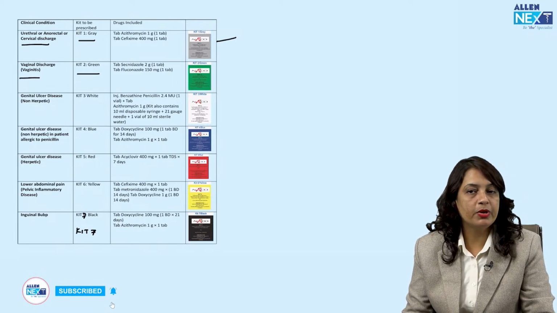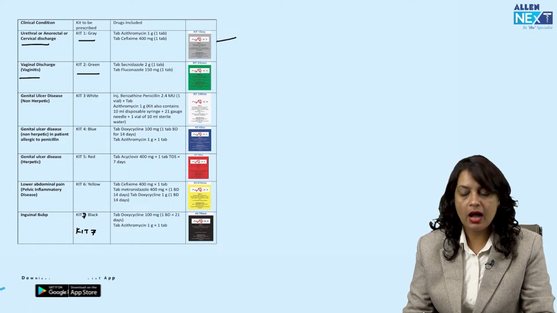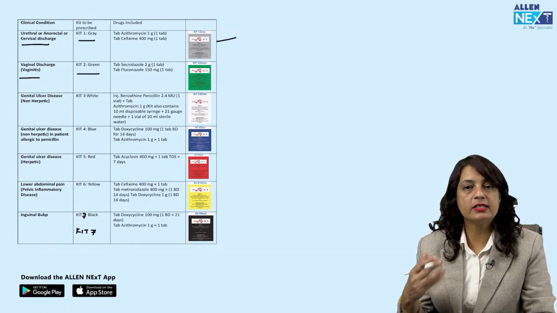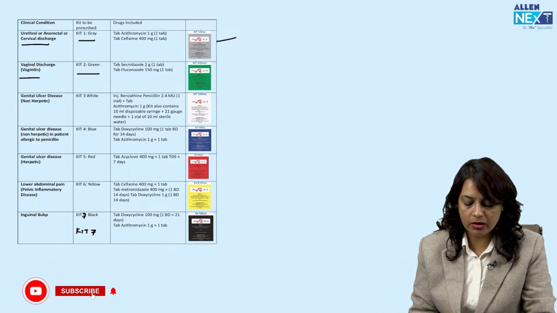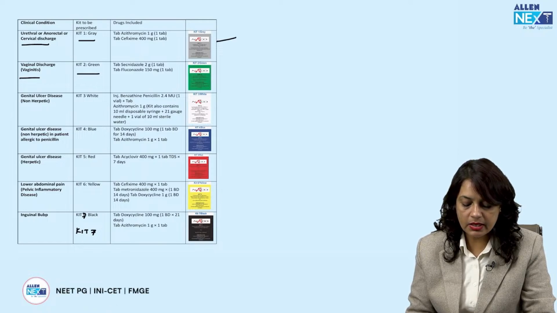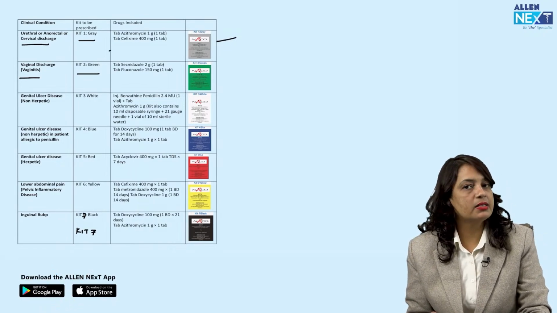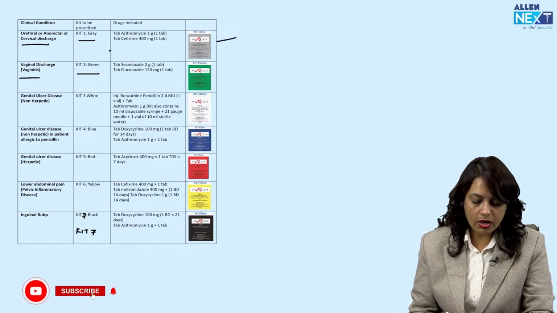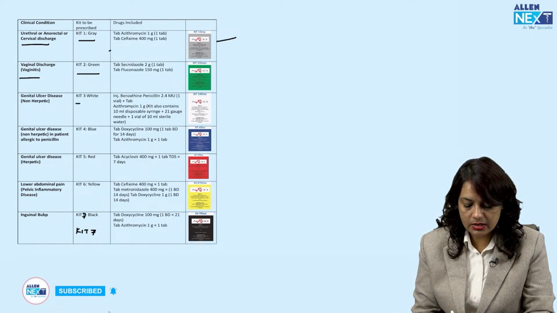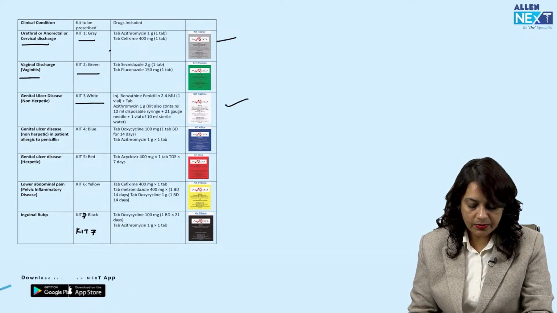Secnidazole is effective against trichomoniasis and bacterial vaginosis, and fluconazole is for candidiasis. These are the 3 causative agents of vaginitis, whereas kit number 1 contains azithromycin and cefixime. Azithromycin is against chlamydia and cefixime is against gonorrhea. Kit number 3 is for non-herpetic genital ulcer, the white kit, which contains penicillin and azithromycin.